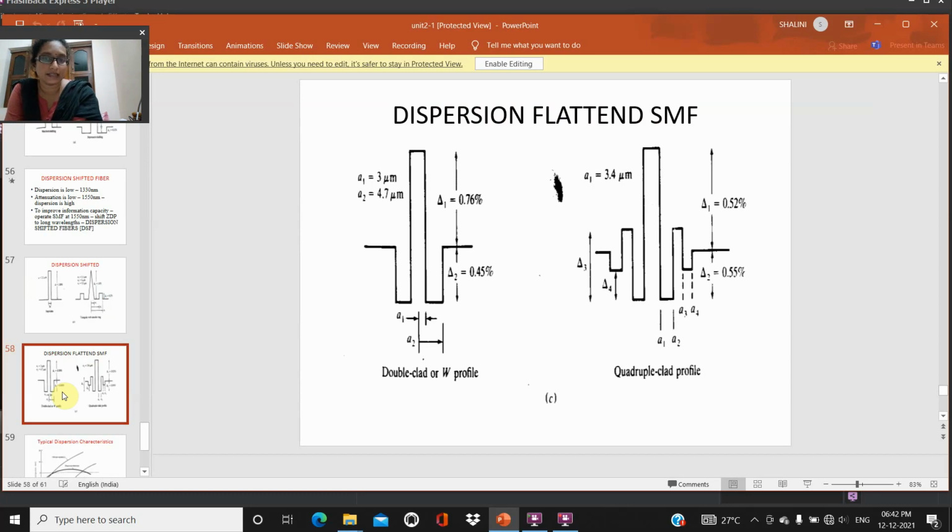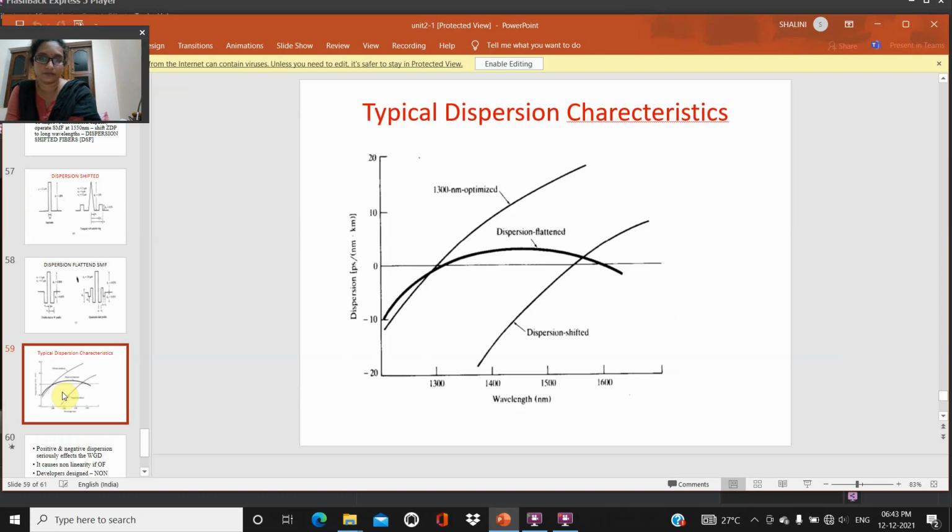Dispersion flattened SMFs. In dispersion flattened SMF, again we are going for double clad and quadruple clad profiles. Double clad means we are observing 2 types of clads. Quadruple clad profile means we are observing the cladding portion in 4 positions, simply delta 1, delta 2, delta 3 and delta 4. We observe how many types the cladding portion will be depressed.